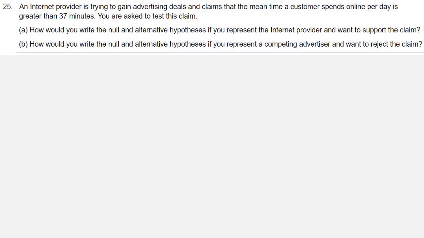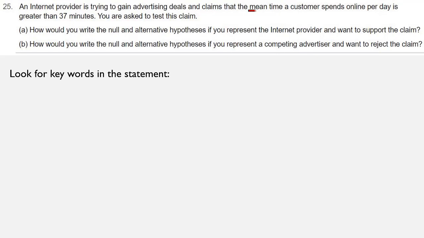A. How would you write the null and alternative hypotheses if you represent the internet provider and want to support the claim? B. How would you write the null and alternative hypotheses if you represent a competing advertiser and want to reject the claim? So we need to look for some key words in the problem as it is to just figure out what the claim stated is.